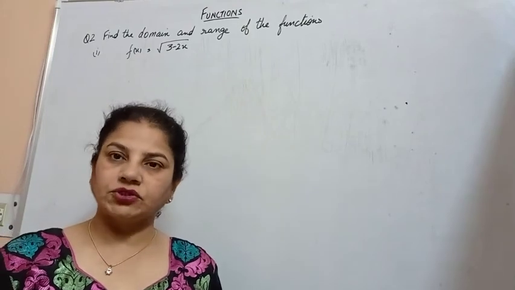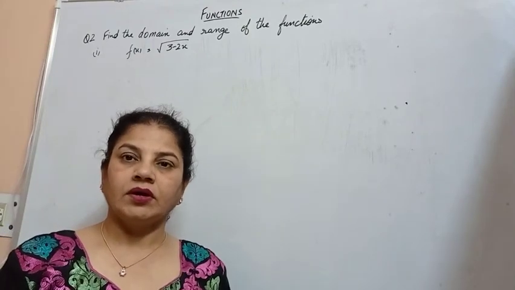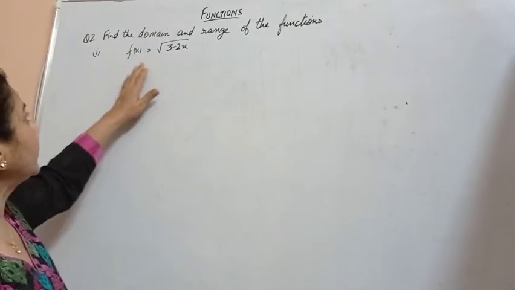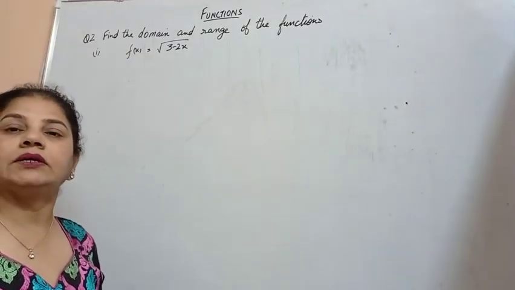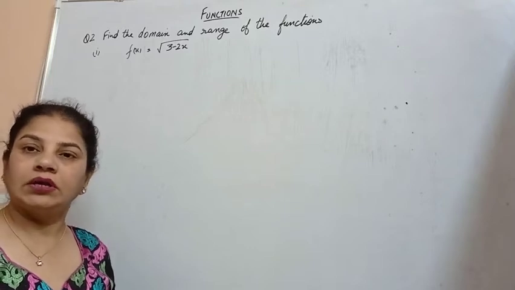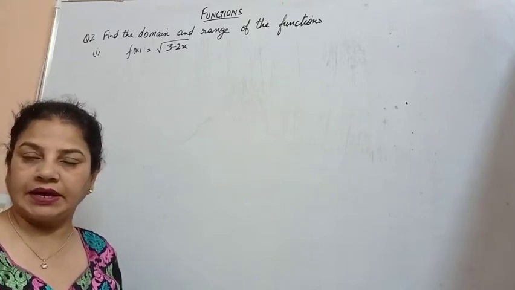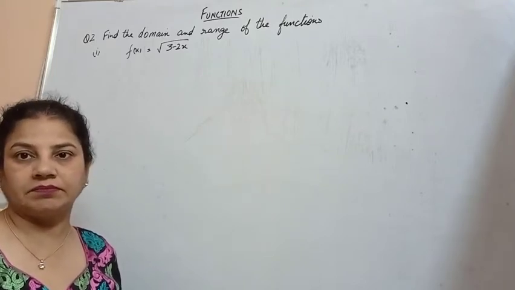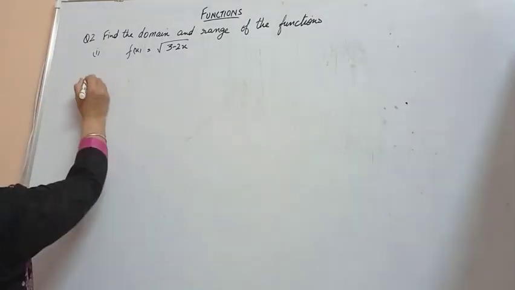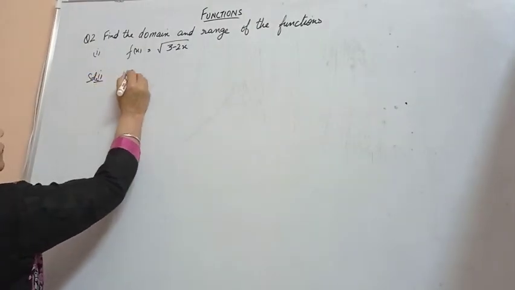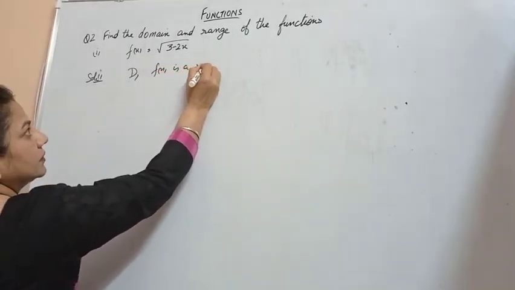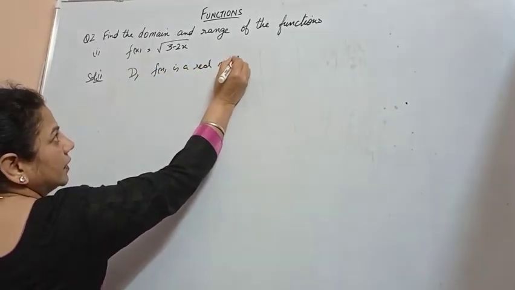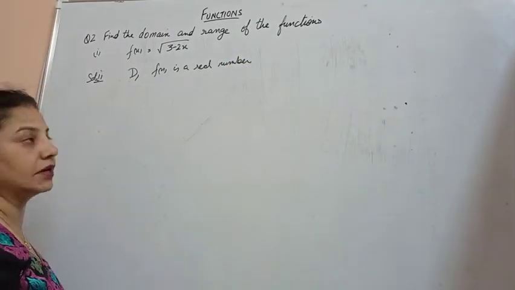Find the domain and range of the function. The function is given as f(x) is equal to the square root of 3 minus 2x. We know that the domain is the set of all possible real numbers x for which f(x) is a real number. So for the domain, f(x) must be a real number.